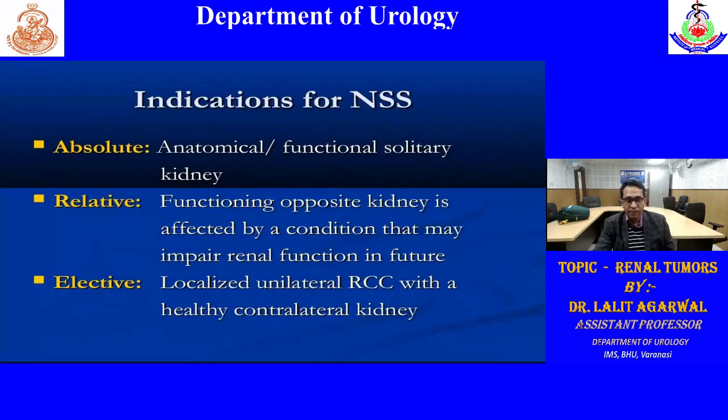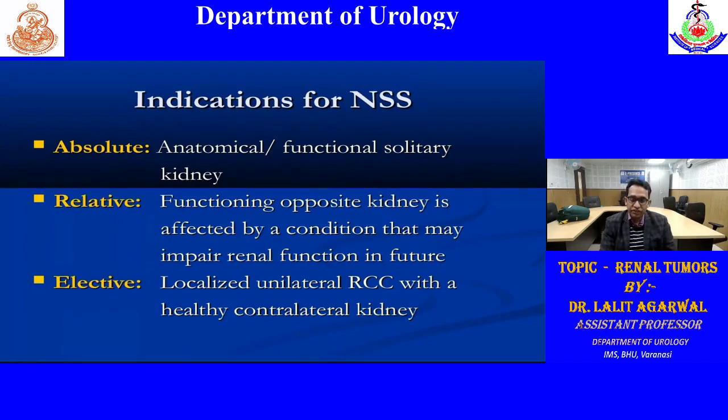So indications, absolute, are anatomical or functional solitary kidney. Relative indications are when the functional opposite kidney is affected by a condition that may impair renal function, as I already told. Elective surgery, this is also common: localized unilateral RCC with a healthy contralateral kidney. So if a patient comes with a 3 to 4 centimeter tumor, if someone asks what will be your preference, then you will go for partial nephrectomy. If we can excise the tumor by partial nephrectomy, that is always preferred.